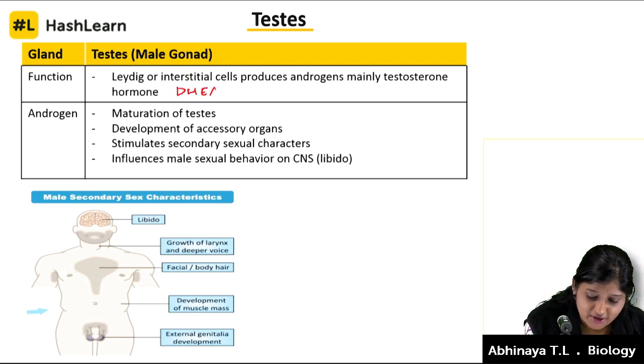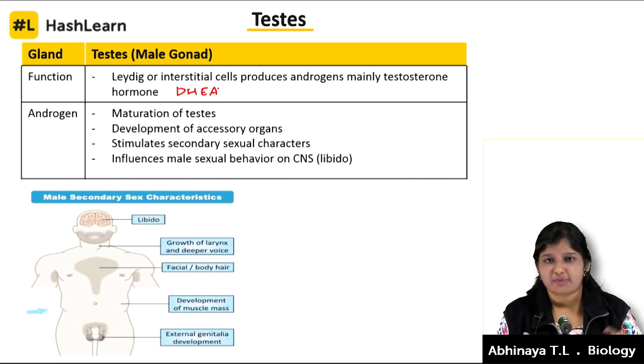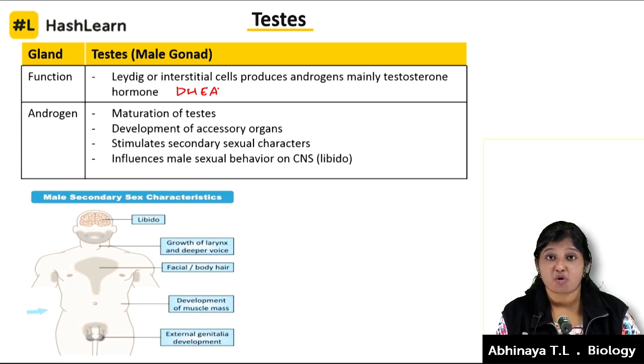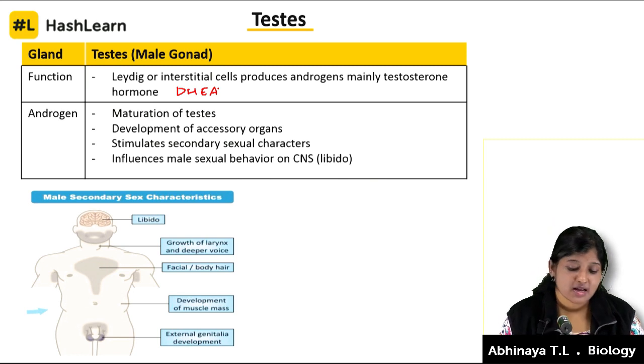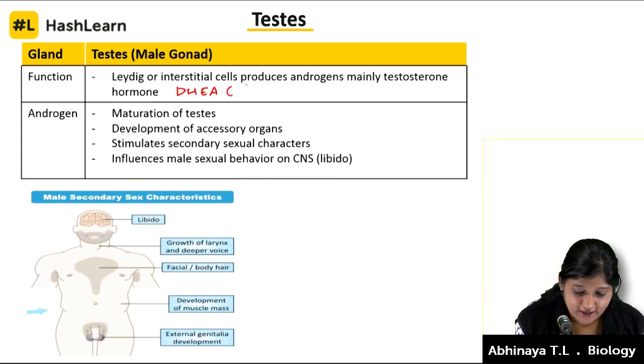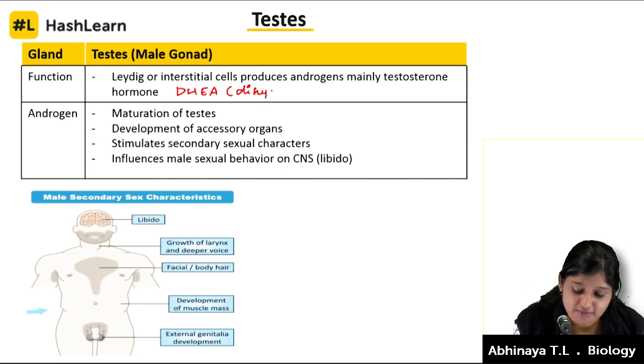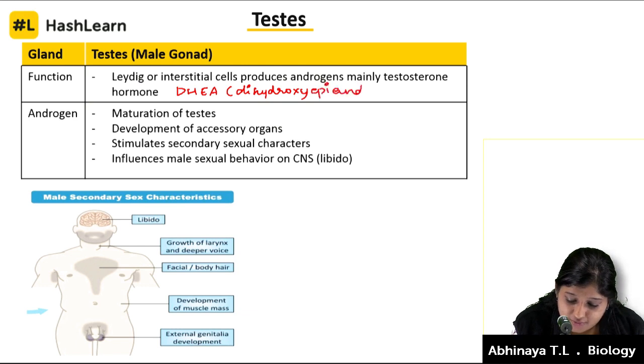I think you keep hearing this in some advertisements or scientific research papers, if you are studying deeply the roles of these hormones. DHEA is just a piece of extra information, dehydroepiandrosterone.